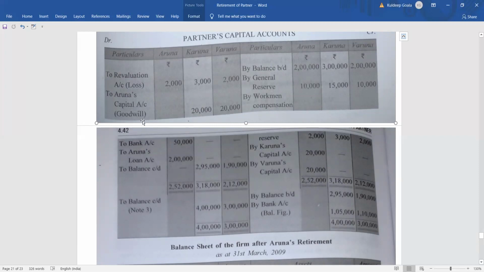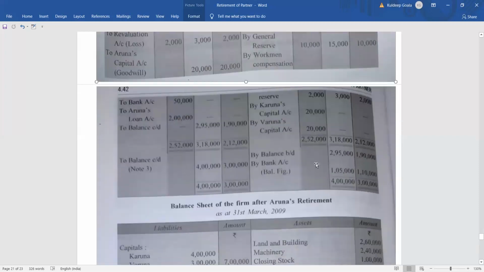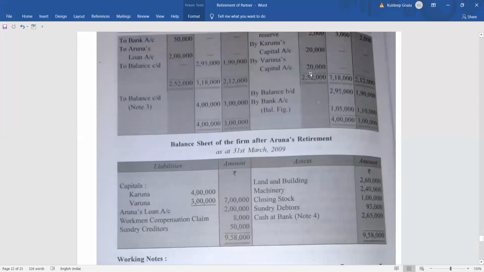What is this? This is nothing but Aruna's share of goodwill. Aruna's share of goodwill will be given in the capital account of Aruna. How? By Karuna's capital 20,000, by Varuna's capital 20,000. Clear? Okay. After this, what will you do?